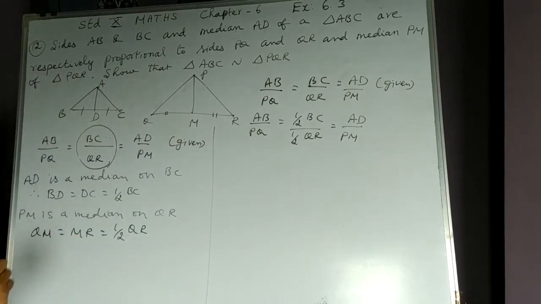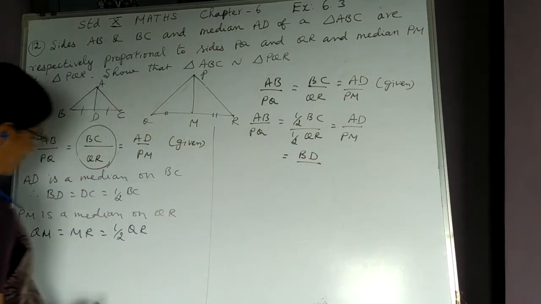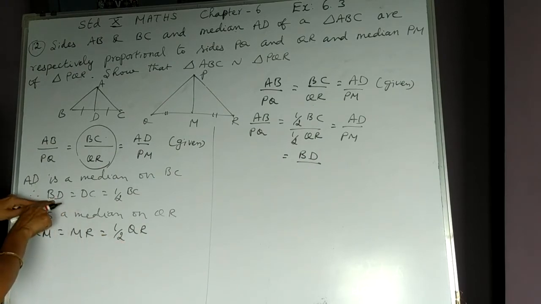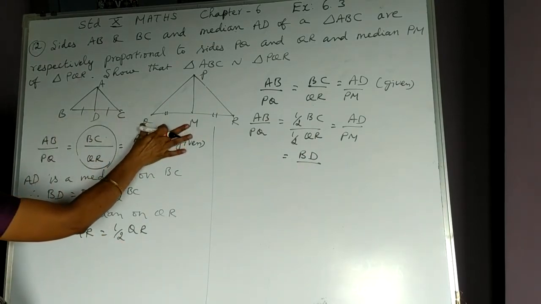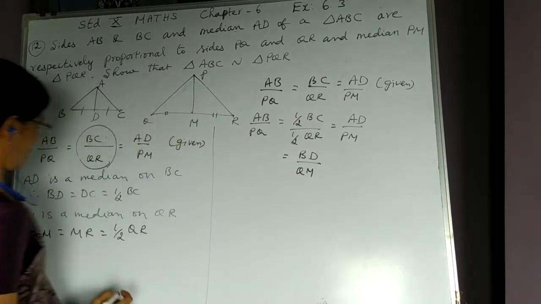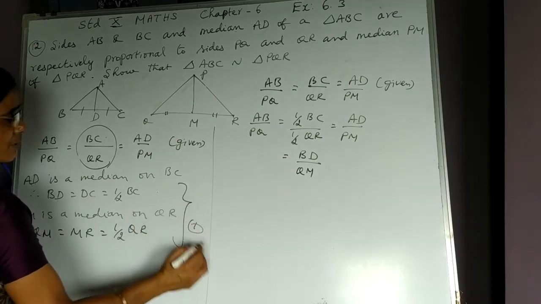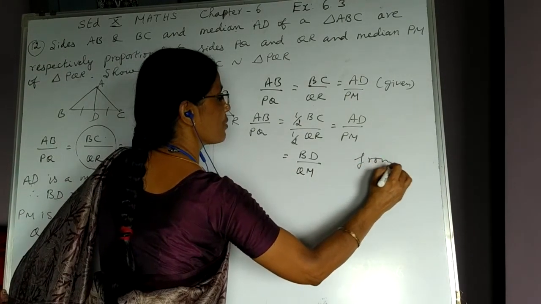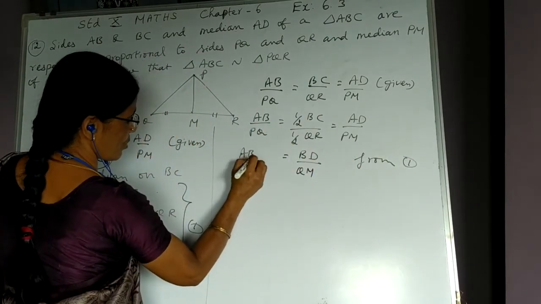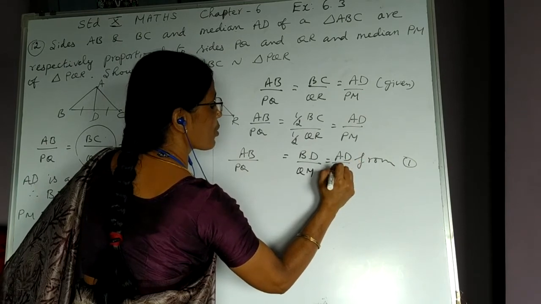So half BC can be replaced by BD or DC. I take BD, and half QR, because I have taken the first part here, I should take the first part here also, QM. Let us name this result 1. So AB upon PQ remains the same, and here it is AD upon PM.